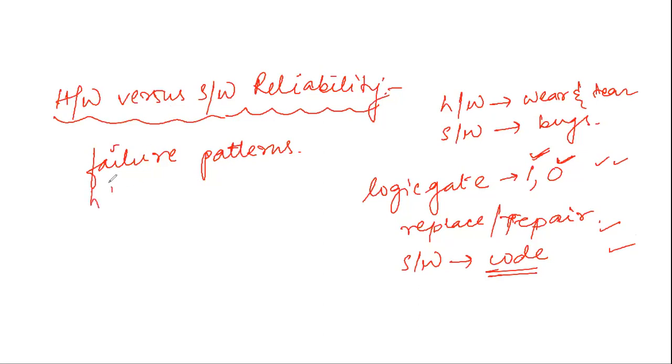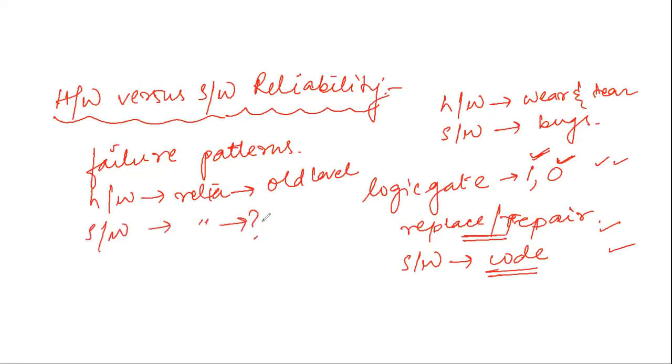So for hardware, I can say that the reliability is maintained at the old level, that is the level where the problem was initiated. Before that, what was the reliability? After this replacement and repair, this reliability will be restored back. But in case of software, we cannot comment on this reliability. It can either increase or decrease depending on what type of coding changes I have done.